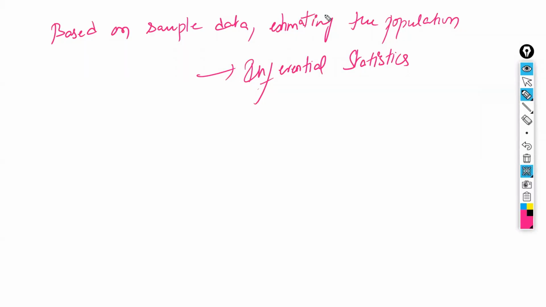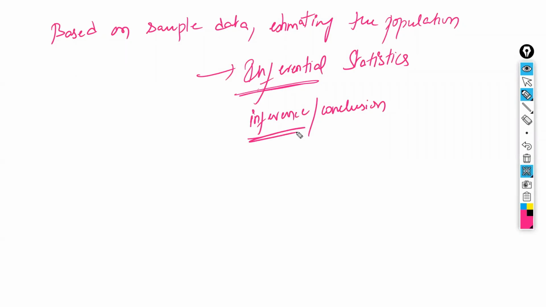Now what is meant by inferential? Inferential means conclusion; generally inferential statistics means inferencing. You are going to have the inferences, the technical word. What is meant by inferences? What you have understood from that, which is also called conclusions. Both are the same. What you have understood from the sample data, you are estimating. Inferential statistics is nothing but your inferences.